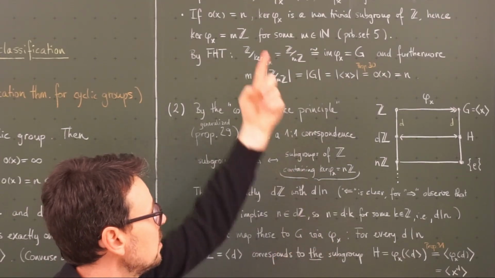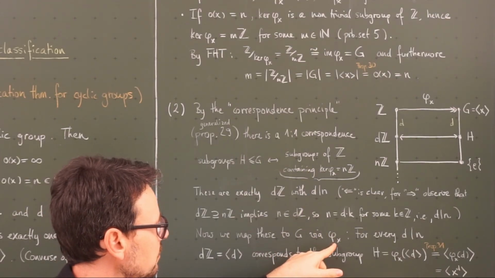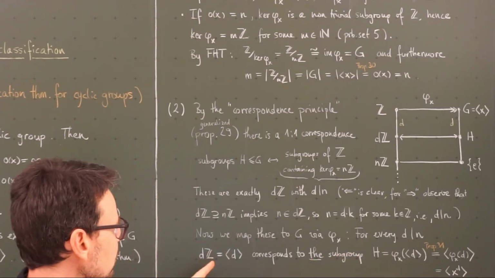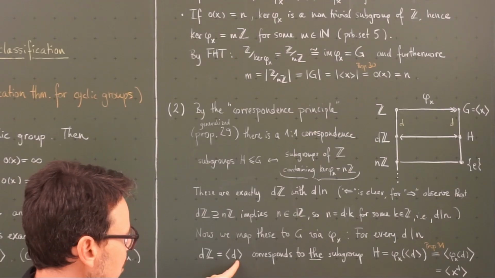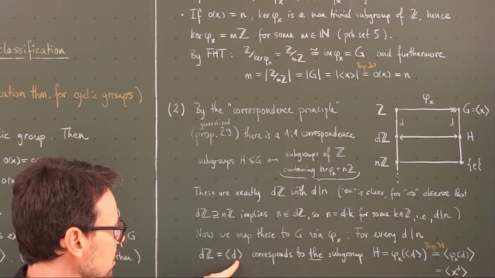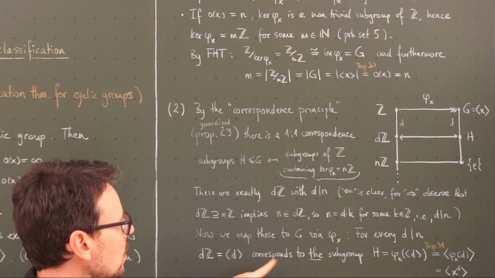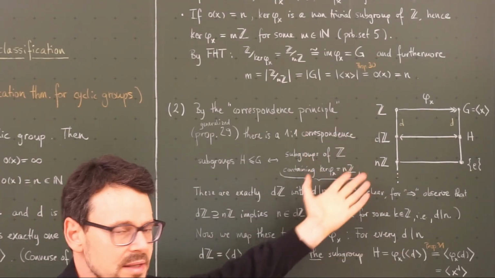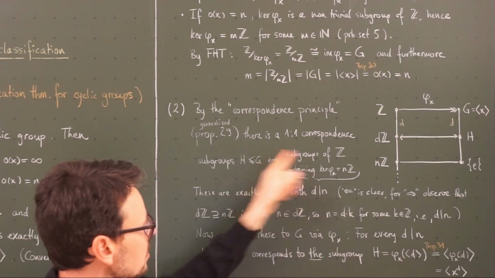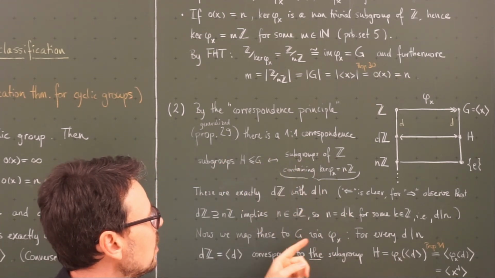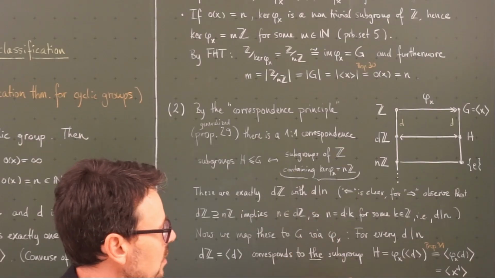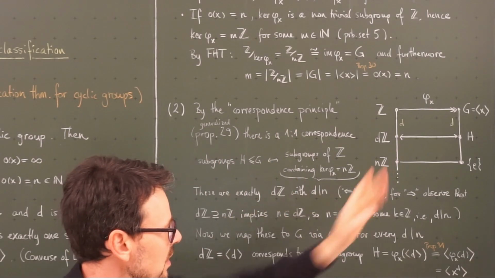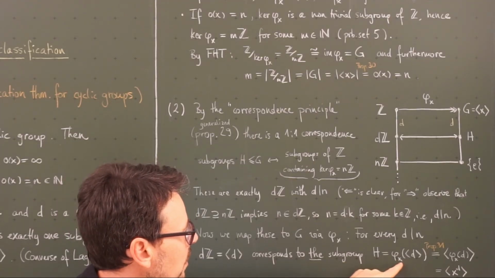And we use the above defined homomorphism phi sub x. So if I have a divisor d of n, dZ, which is nothing but the cyclic subgroup of Z generated by d, corresponds uniquely to this subgroup here. And this is the generalized correspondence principle. Yeah, this is what I've written here. And phi sub x is simply the epimorphism that we use to push the integers into the group G.